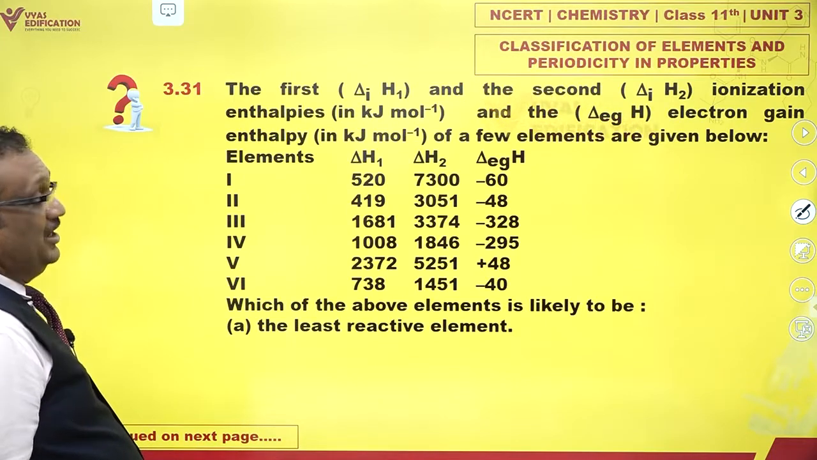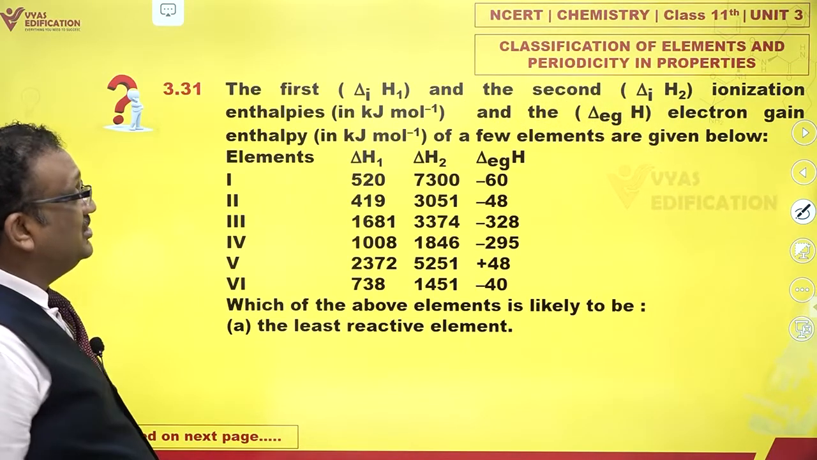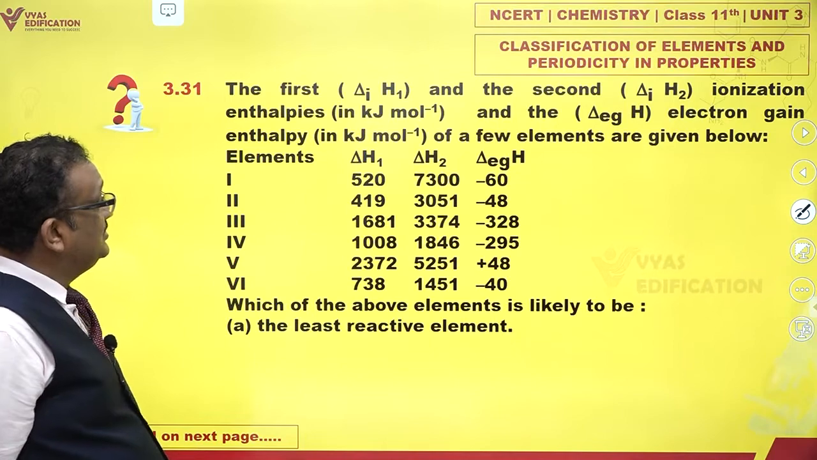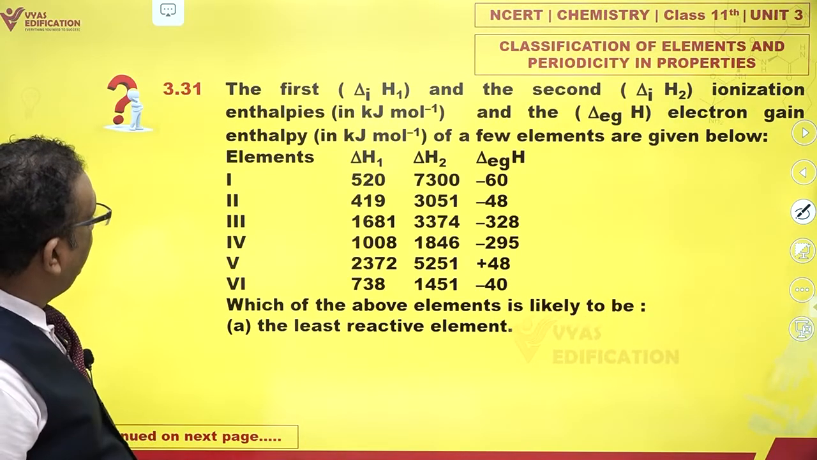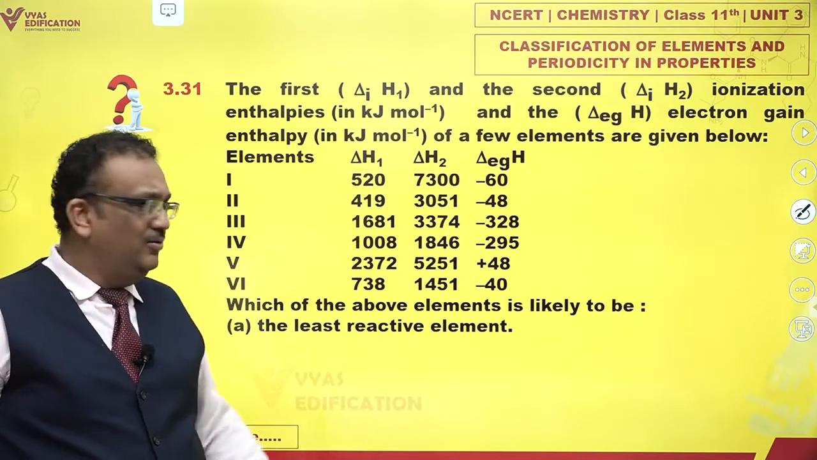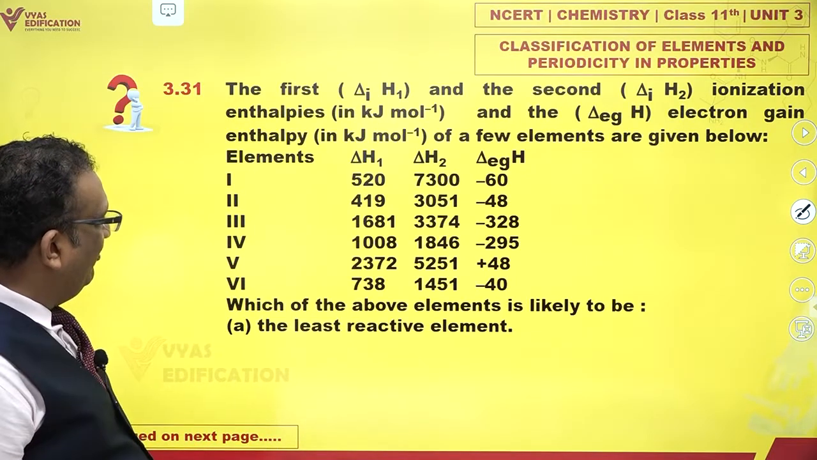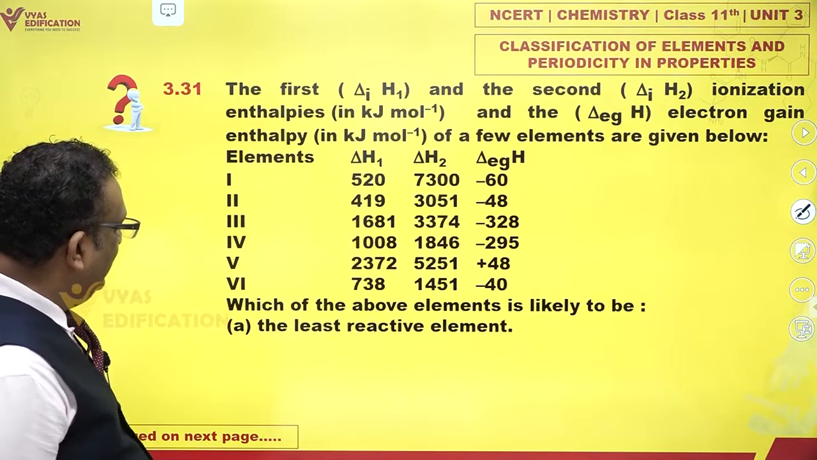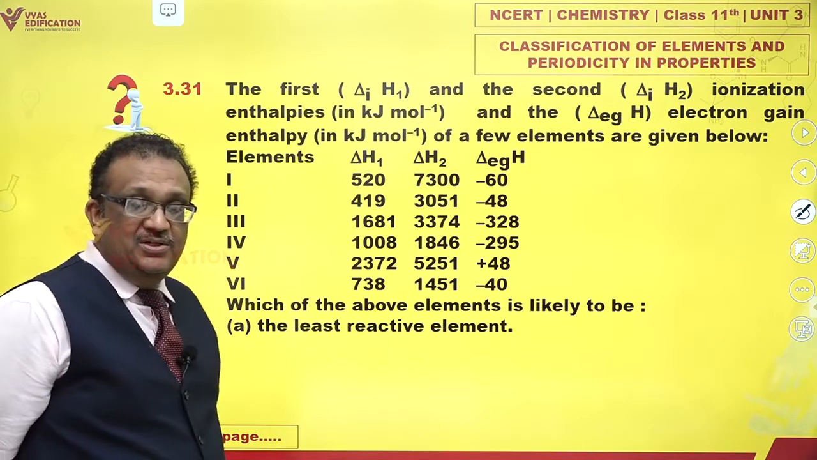The first ionization enthalpy, the second ionization energies, and the electron gain enthalpies of a few elements are given below. Lovely, I am given some data. Which of the above elements is likely to be A, the least reactive element?